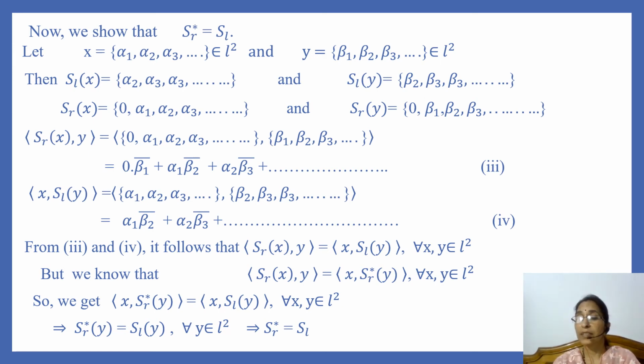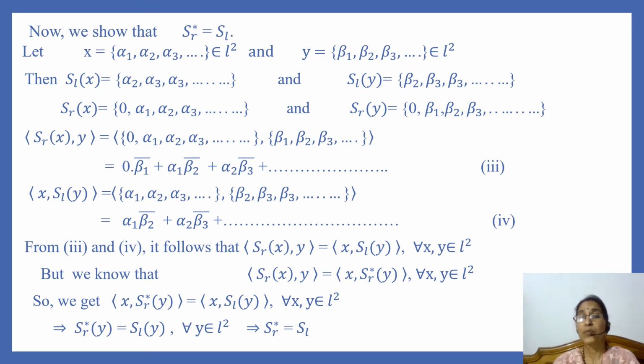Then we get third equation, and next we find inner product of x and SL of y. Then we find that this is equal to alpha 1 complex conjugate of beta 2 plus alpha 2 complex conjugate of beta 3, like this. Then we get fourth equation, and from these two equations we find that both expressions are equal.